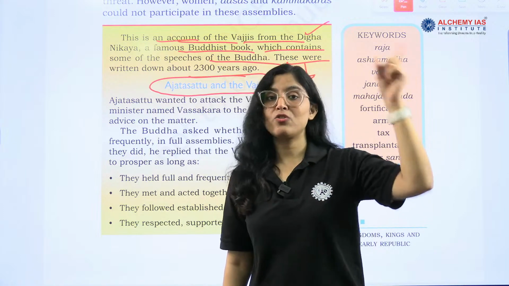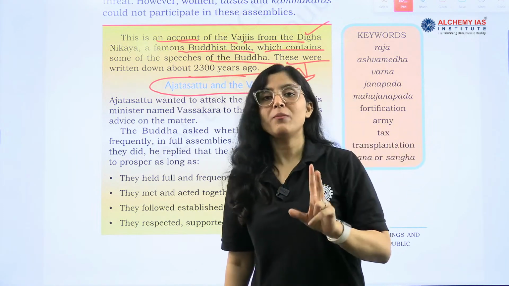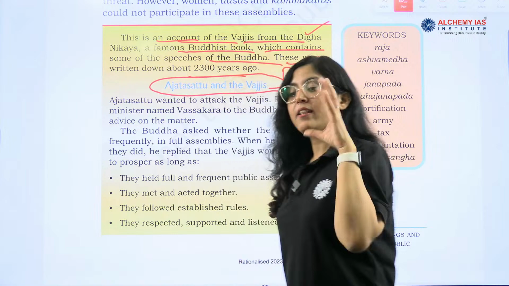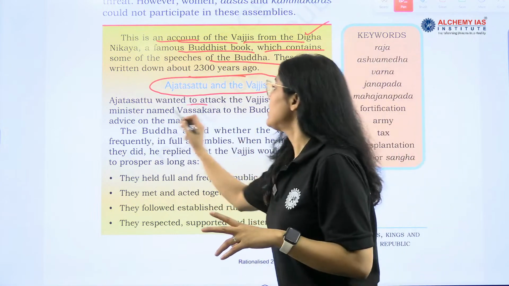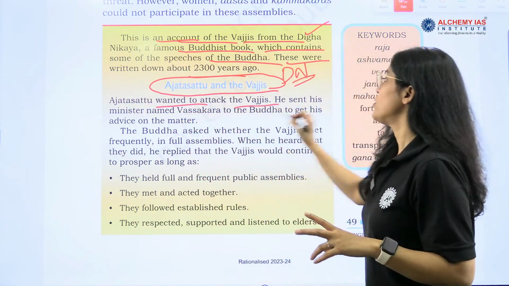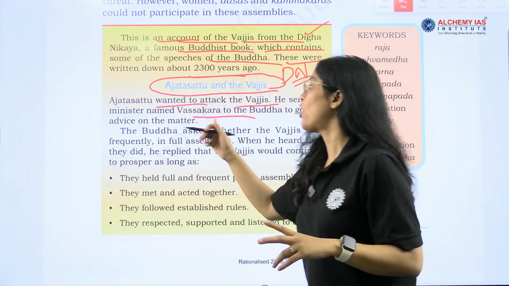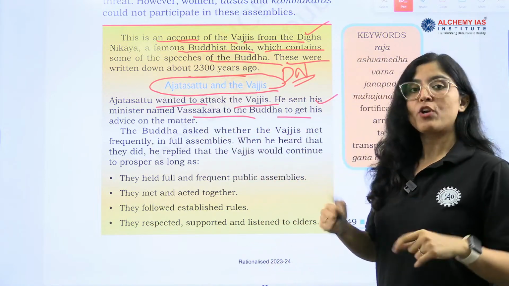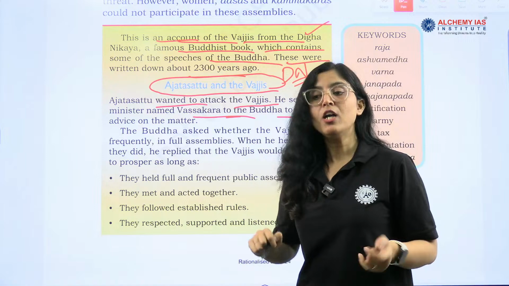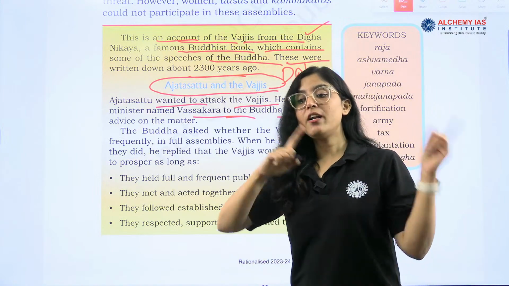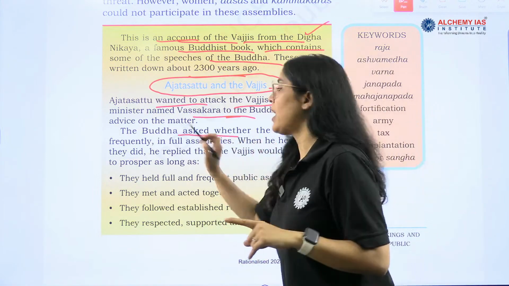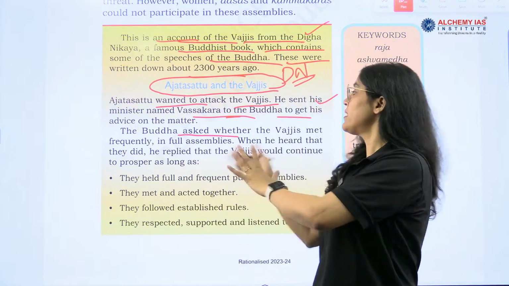Mahajanpad, and Ajatshatu wanted to conquer Vajji, but he was not able to, right? And then he needed help. Ajatshatu wanted to attack the Vajji. He sent his minister called Vasakara to Buddha to get his advice on the matter. What kind of advice? To conquer Vajji, right? Then he sent his minister to the Buddha.